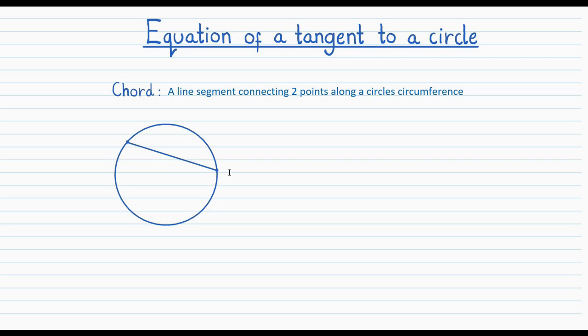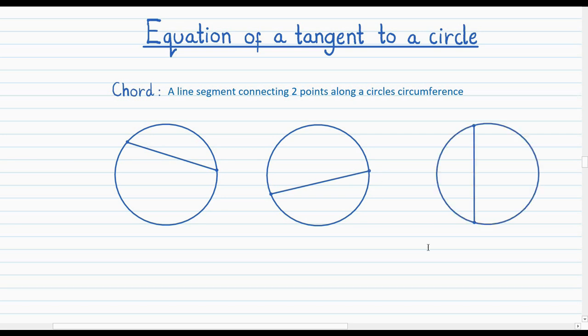Another possibility is the same circle but with 2 other points slightly lower than these ones. That's the one point and that's the other. In this case as well, the line joining these 2 points that lie along the circle's circumference would be considered a chord. Then for a third case, the same circle again, but this time with 2 points in a vertical line. So this time the chord would actually be a vertical line, but it's still fine.